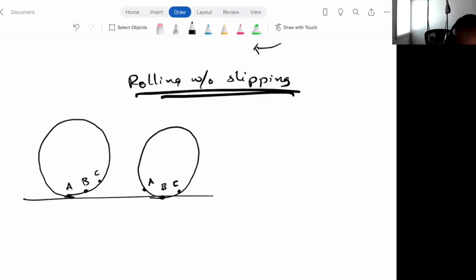And then the very next instant, the wheel will look like this. C will be the one that's in touch with the ground. B and A have moved on. So at that instant, C will be at rest, just for that moment of time. A and B will be moving, but C will be at rest just for that moment. And so that is rolling without slipping. The point of the wheel or ball or whatever round object that's in touch with the ground is momentarily at rest. So that is rolling without slipping.